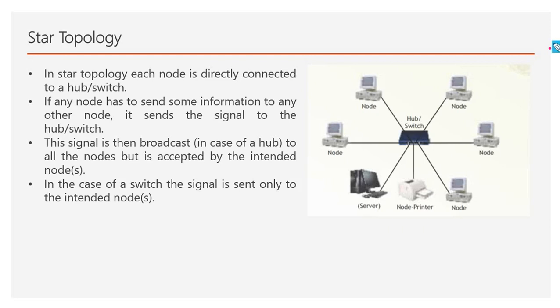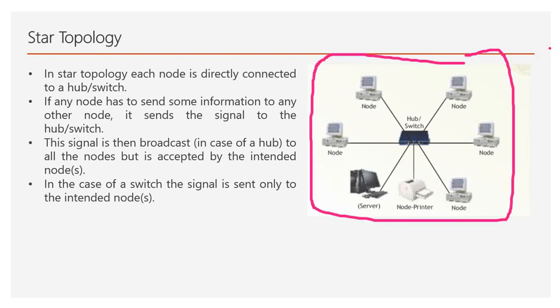It is called star topology because all devices are connected with a central node called a hub or switch, making an architecture of a star like this one. In the star topology, all nodes have a direct connection with the hub or switch. There is a dedicated link between each node and the hub or switch. If any node has to send some information to another node, it sends the signal to the hub or switch.